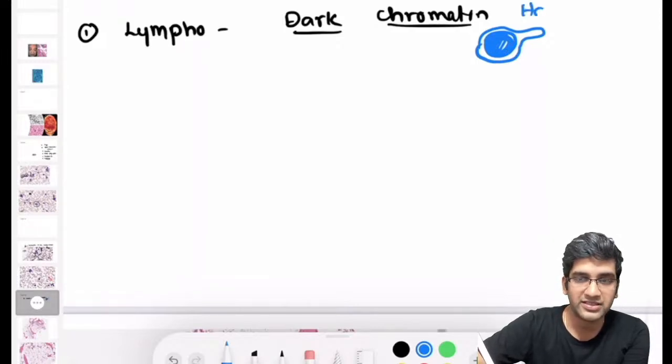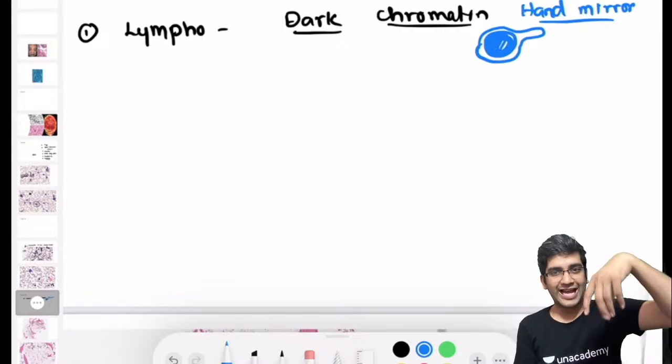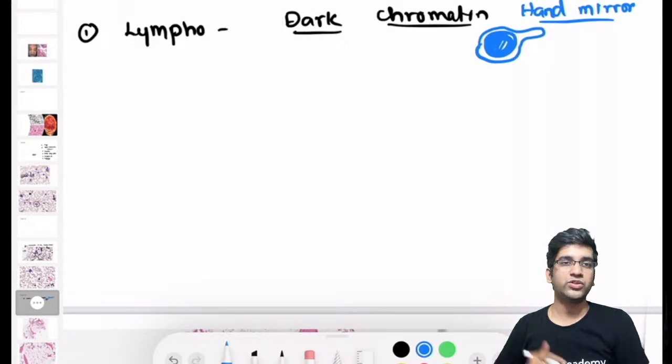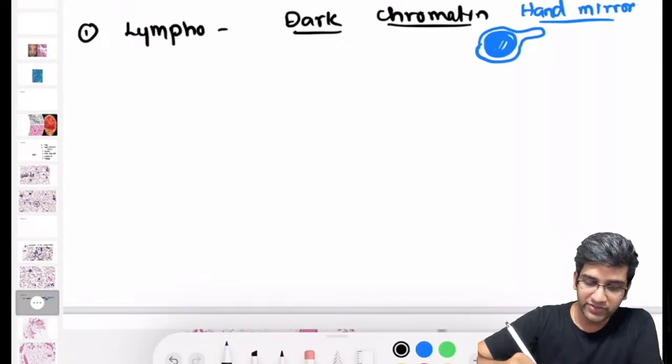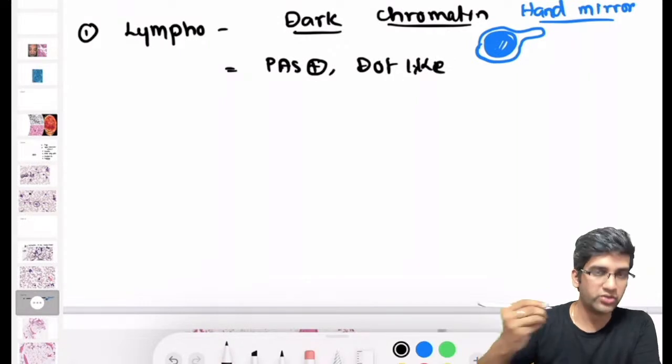Though the hand mirror appearance has no importance in real life, it is kind of more inclined towards a lymphoblastic thing. Fine. If it's a lymphoblast, they will be PAS positive. These are few salient features. They have a dot-like positivity or a block-like positivity. That's one of the things.